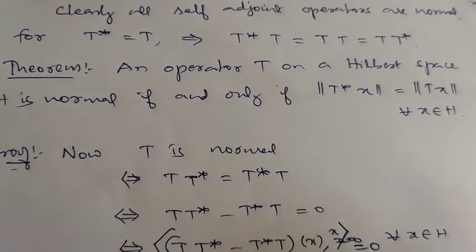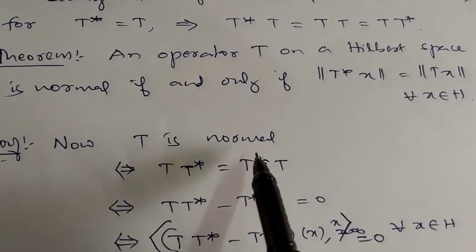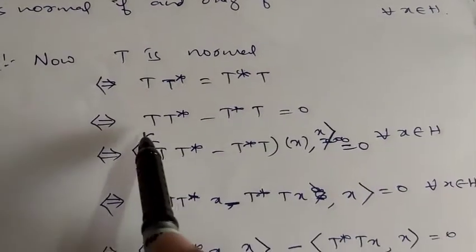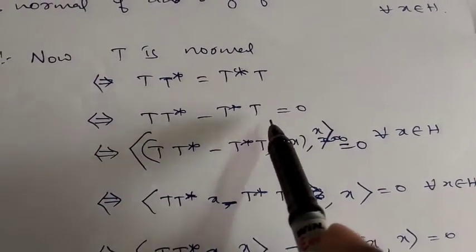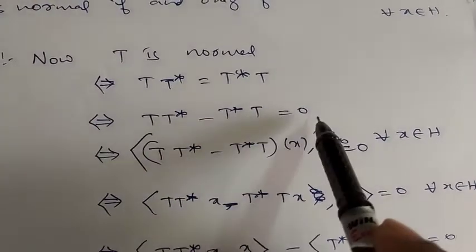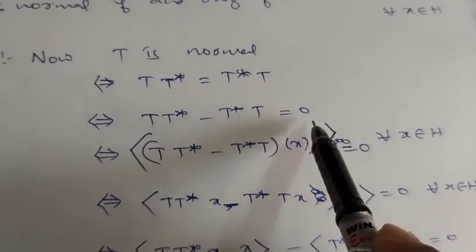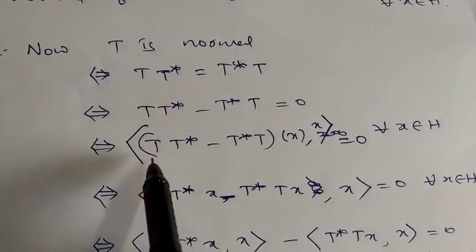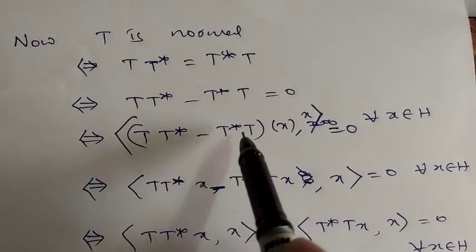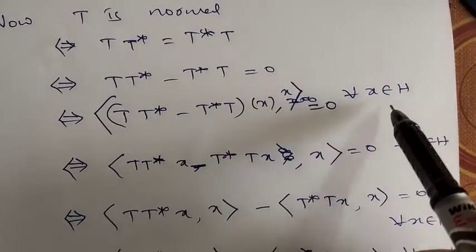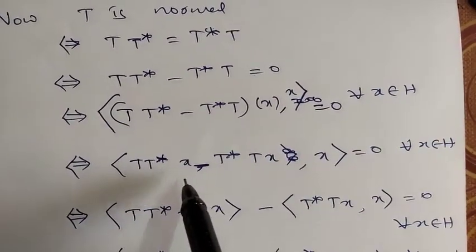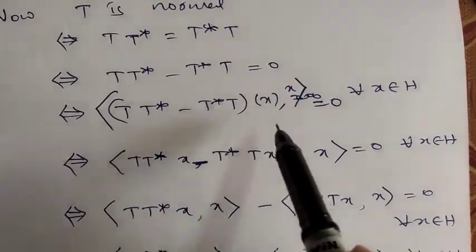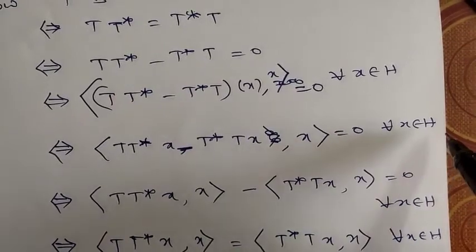First suppose T is normal. T is normal if and only if T into T star is equal to T star into T. This happens if and only if T into T star minus T star into T is 0. This is the zero operator, which means we have proved that the inner product of T of x comma x is 0. Accordingly, the inner product of (T into T star minus T star into T) of x comma x is 0 for every x belongs to H. You expand this: if and only if the inner product of T into T star of x minus T star into T of x comma x is equal to 0 for every x belongs to H.